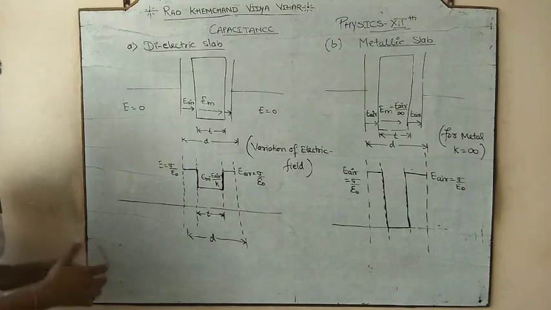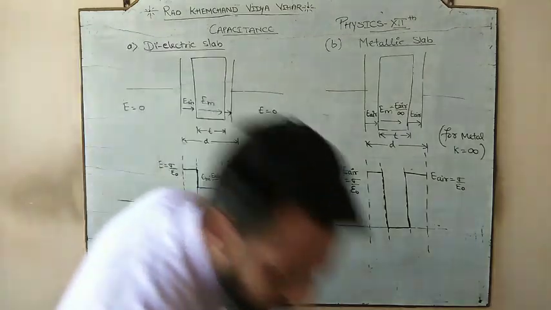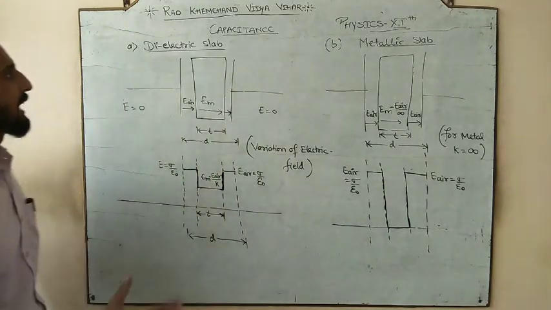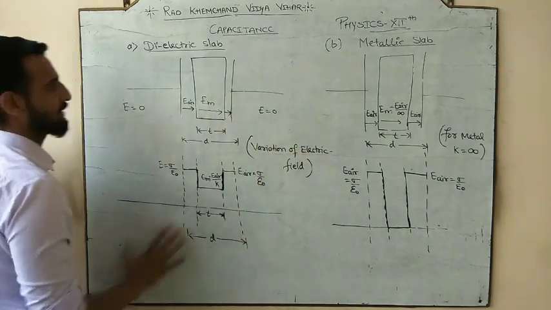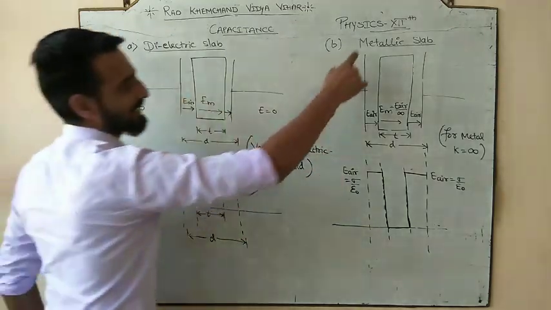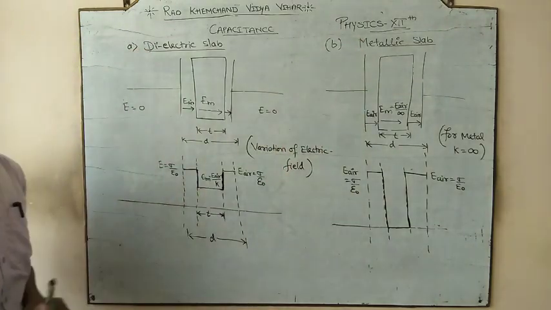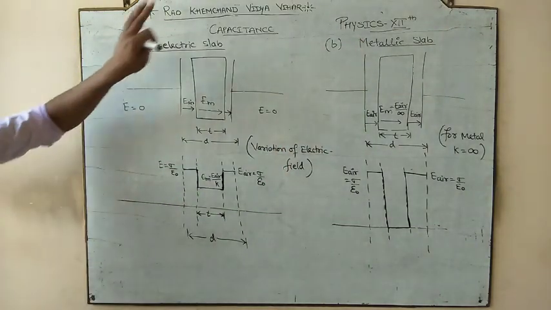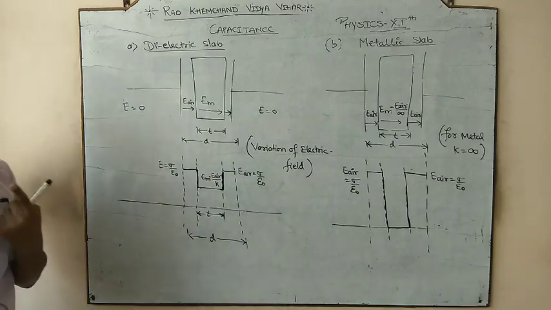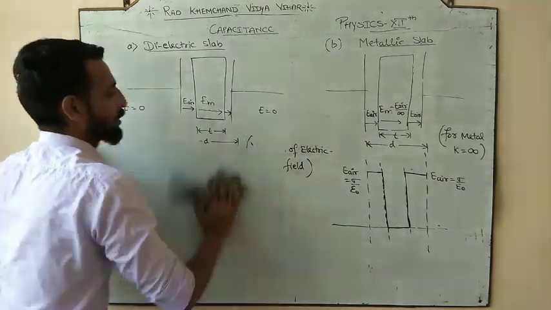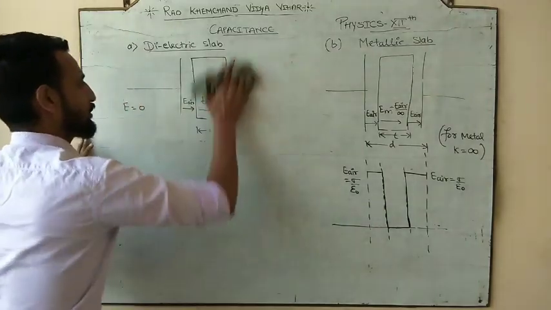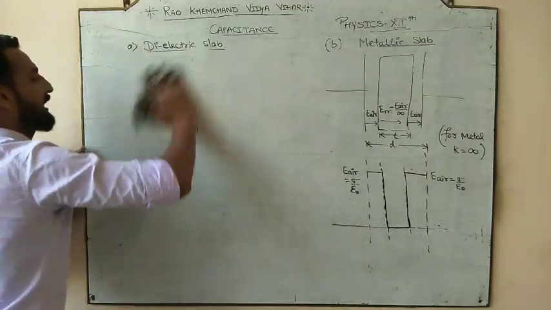If I ask you a simple question, first of all draw this, or first of all you can note down this data. Variation of electric field. So we are doing the variation of electric field when slab is inserted and when metallic slab is inserted. So initially it is dielectric and second case is metallic. Done? Okay, now if I want to take out the question which has been asked in the IIT,